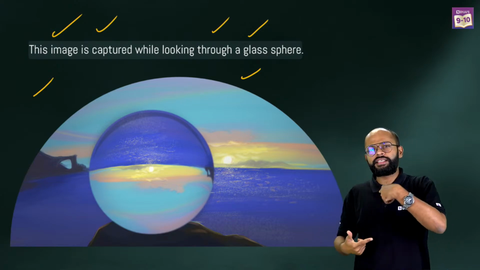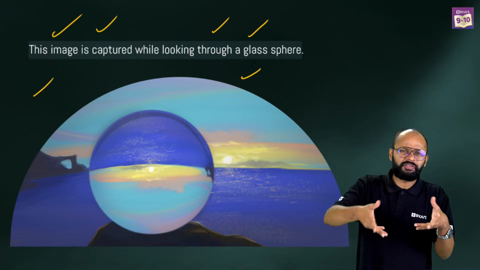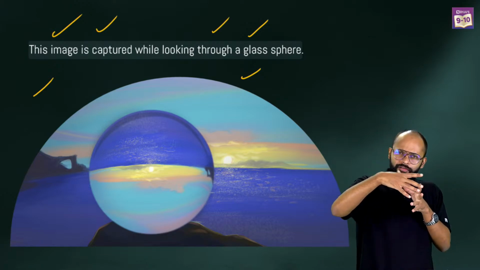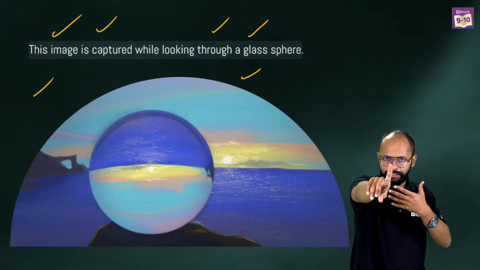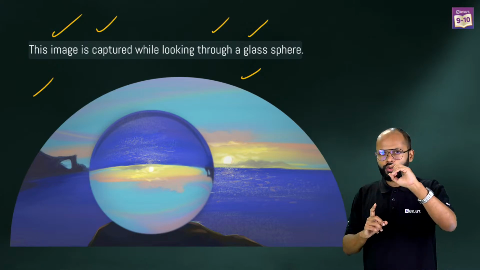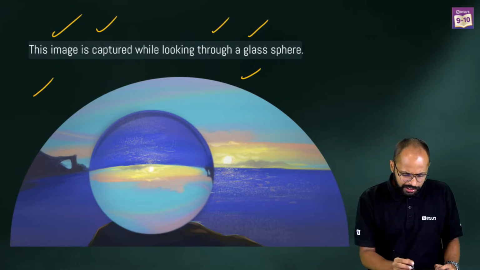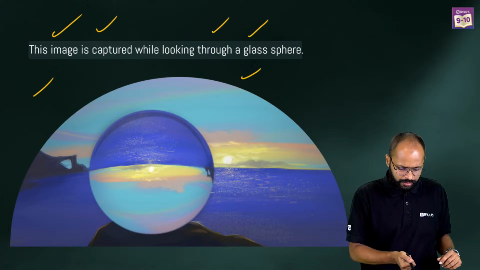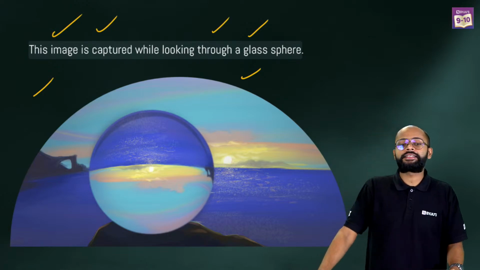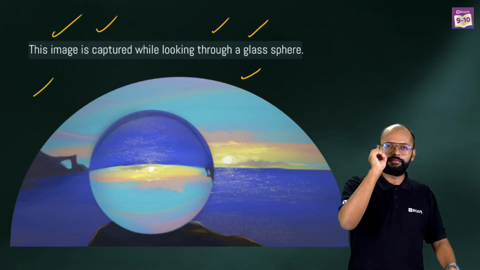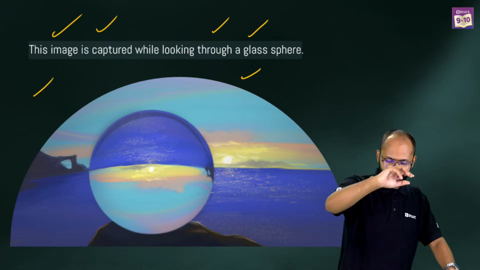So all these things, one thing is sure, these are not mirrors, because mirrors have a shiny, polished surface, and we look into a mirror. But here what we are seeing is the thing which is behind this. With this crystal ball, you are able to see something which is behind that. But yes, it looks different. It looks distorted, it looks inverted, but one thing is sure, it's not a mirror. Correct? It's not a mirror. Fine. Then what is it? It's a lens, right? It's a lens, correct? Nice, Arush. Correct.